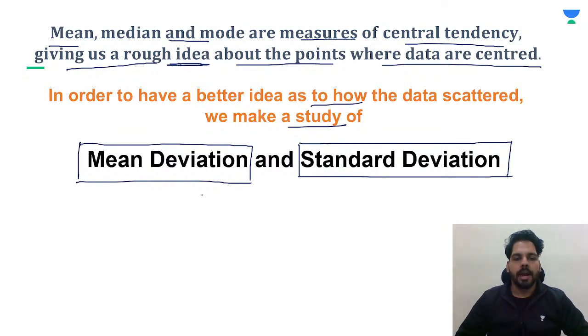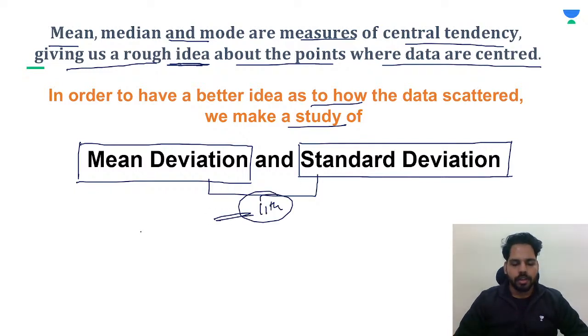These are basically a part of your class 11 which we have to use in questions. Understood? Because you have already studied mean, median, mode in previous classes, and I have just given you the recap of what formulas we use to find mean and median for grouped and ungrouped data. Now just keep in mind that we basically have to find the mean deviation and standard deviation. Okay, so let me introduce mean deviation.